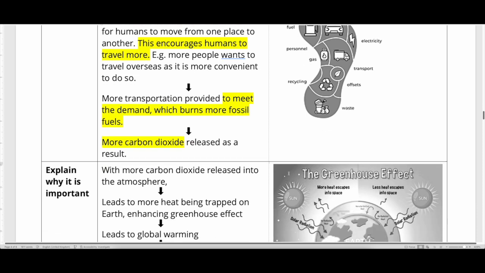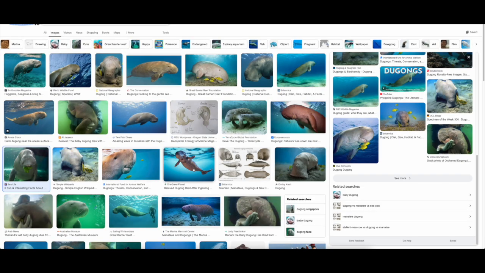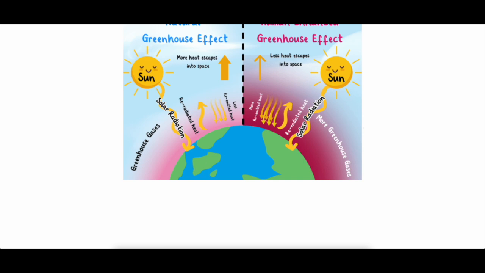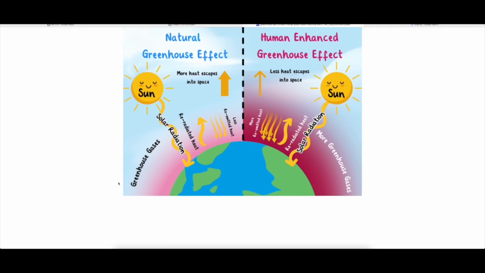All right, so with more carbon footprints released, what can happen? Okay, so you may have learned from primary school about the greenhouse effect, right? Okay, so basically greenhouse gases are special gases like carbon dioxide. What happens is that when the sun's energy reaches Earth, it hits the surface, and by right, if there are no greenhouse gases in the atmosphere, all the energy will be released back into space. Okay, so if you're like the moon where there's no greenhouse gas and no atmosphere, daytime it can be like 80 degrees, and nighttime it can be like minus 110 degrees. Okay, so it's not possible for humans to live.